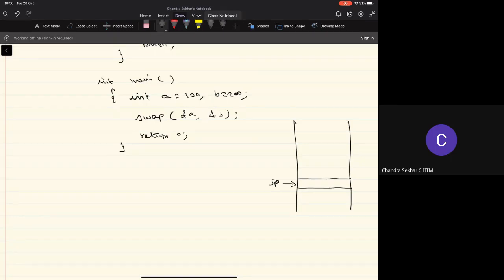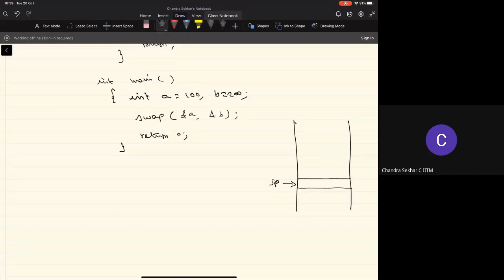I want to pass these two arguments by reference, and for that I need to pass the addresses of the two variables, A and B.